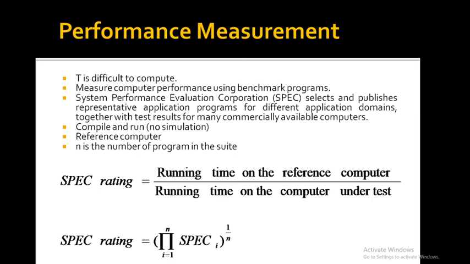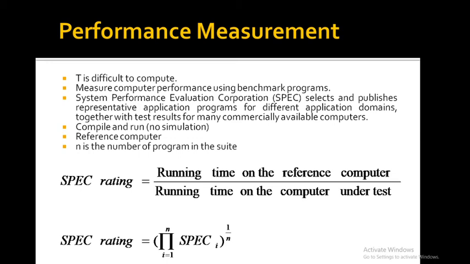So in a real computer, this will be measured.